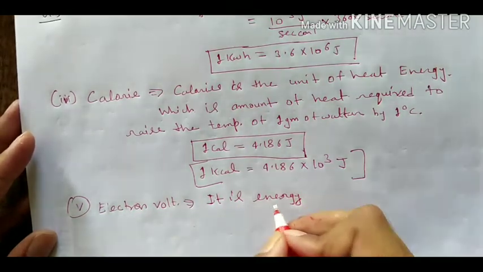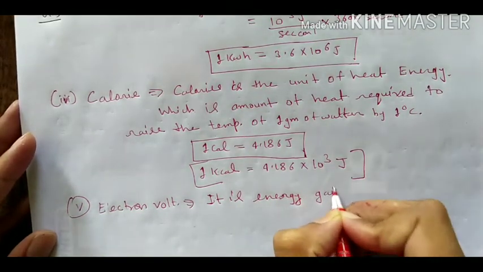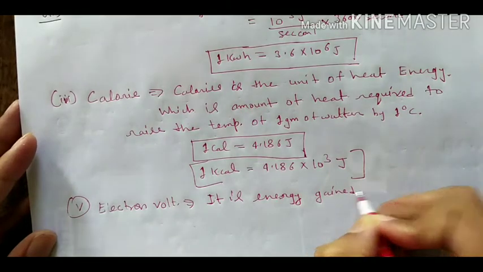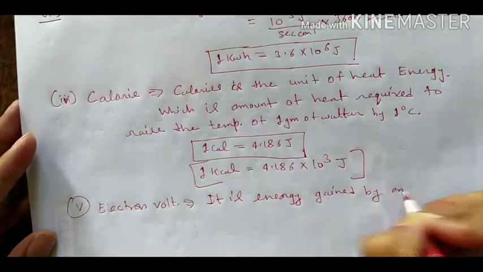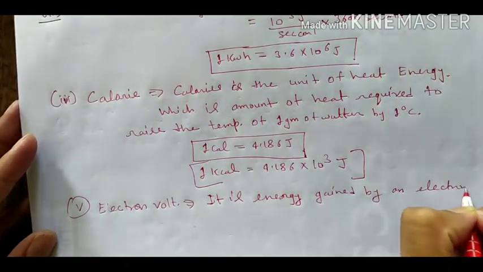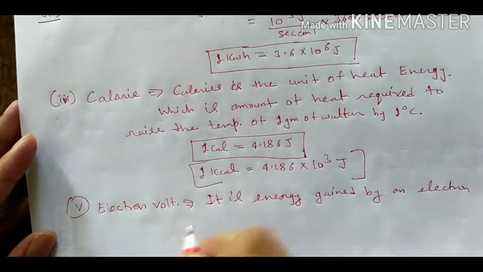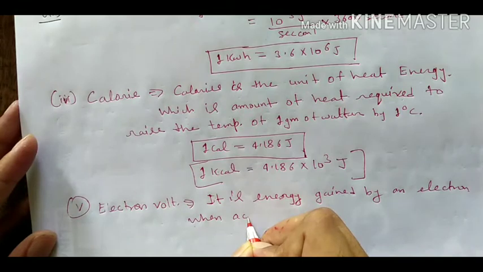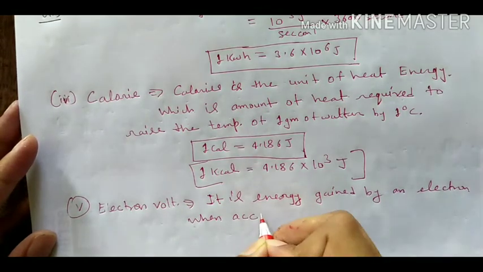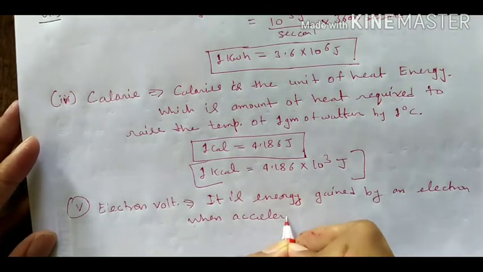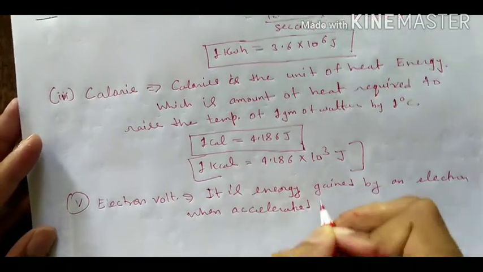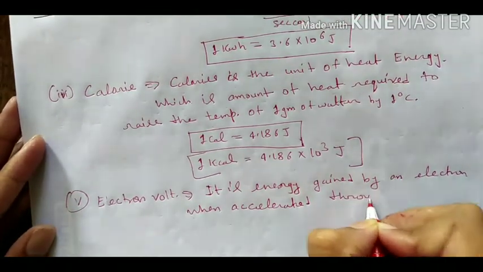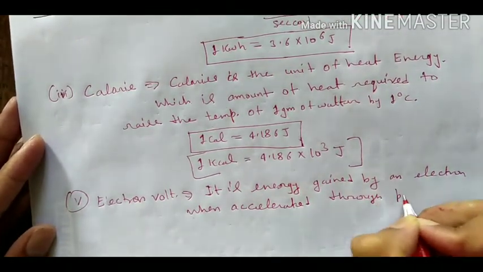So we can write here it is the energy gained by an electron when accelerated through a potential difference.